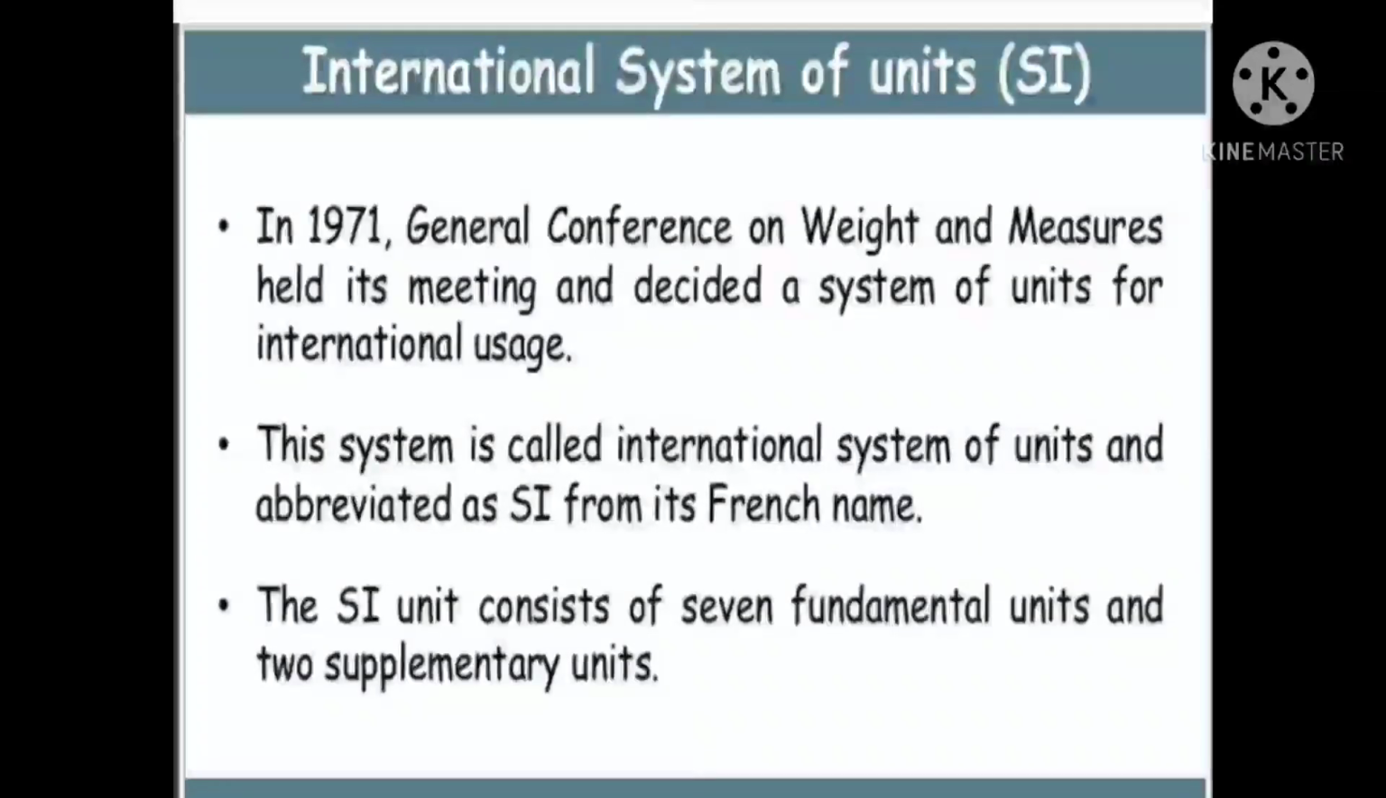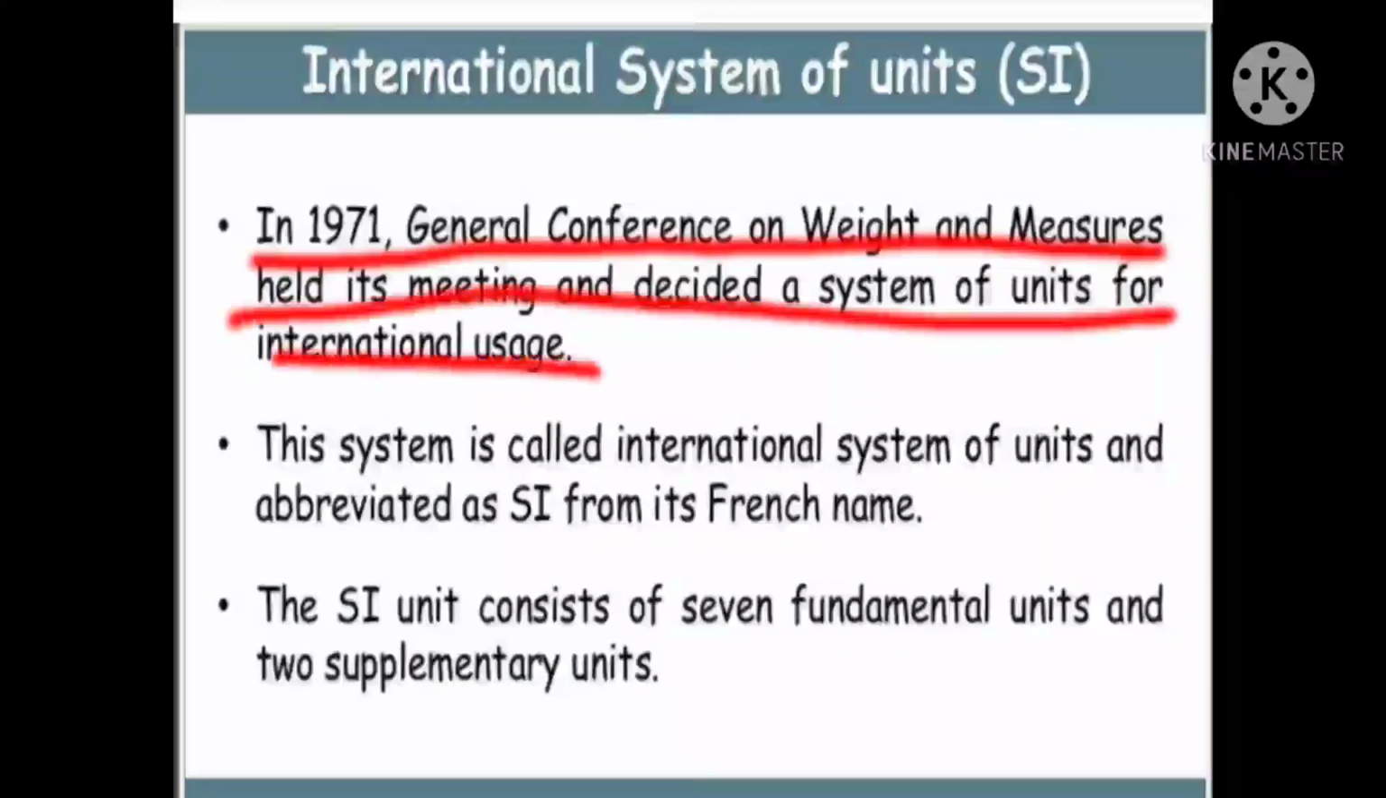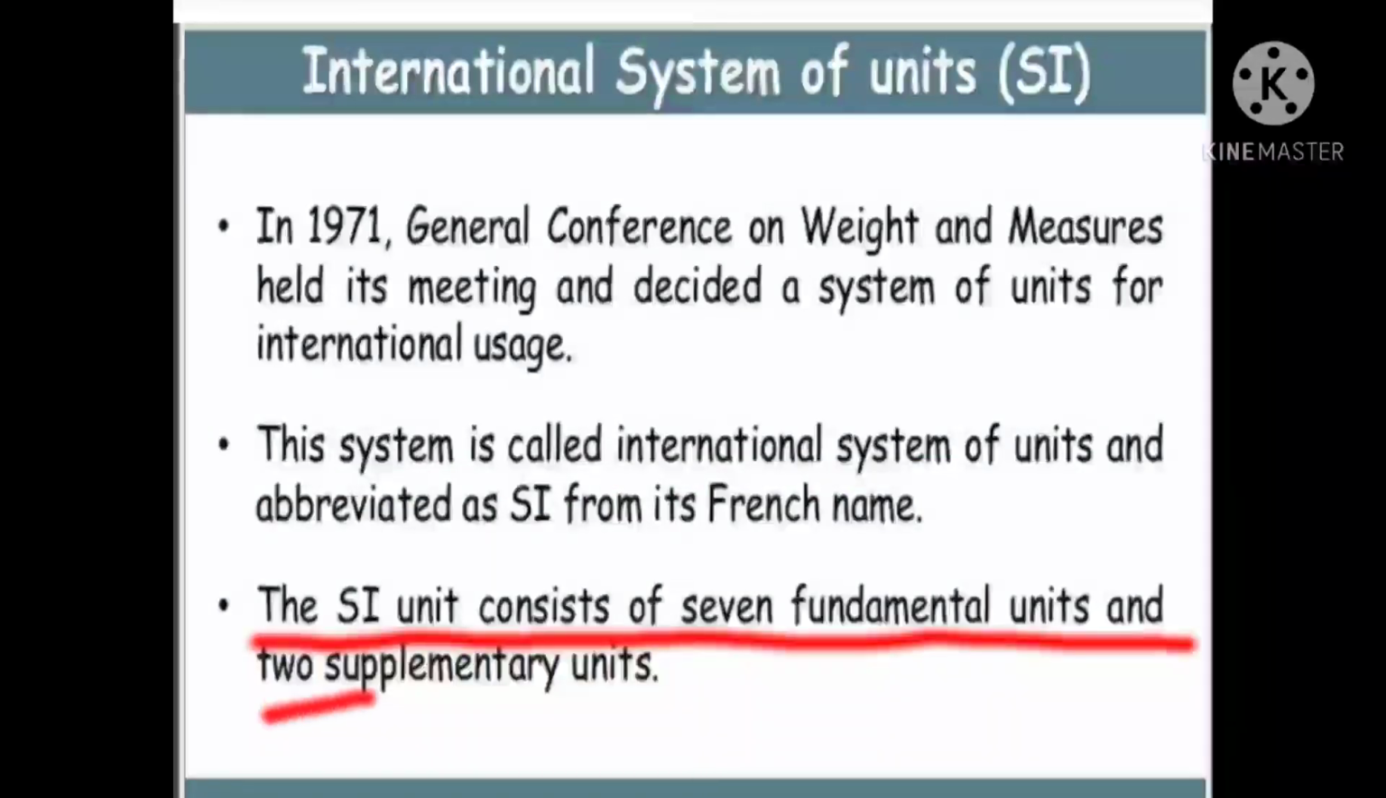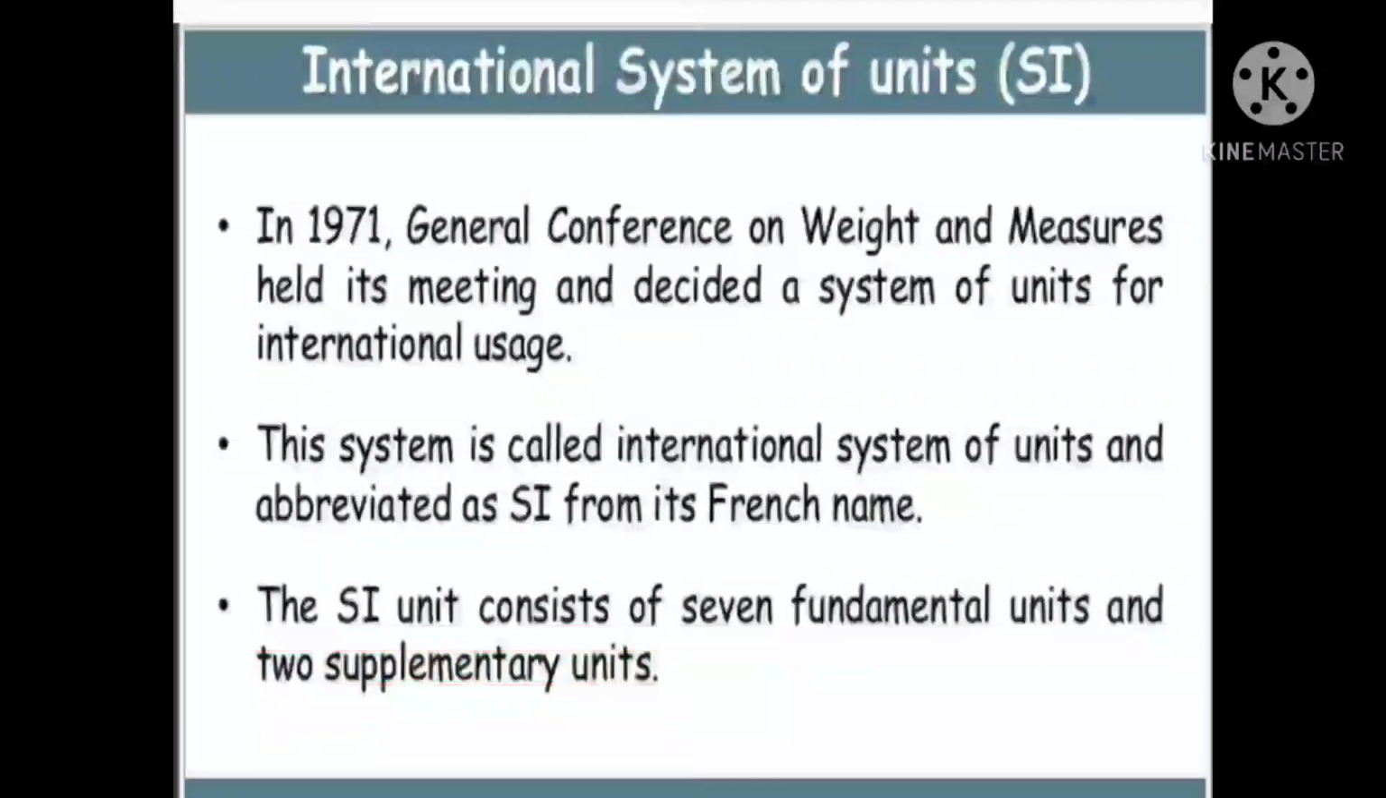Among all the three systems, we modified the MKS system. The modified form of the MKS system is called the SI system. That means the International System of Units is shortly called the SI system. In 1971, the General Conference on Weights and Measures held its meeting and decided on a system of units for international usage. This system is called the International System of Units and abbreviated as SI from its French name. The SI consists of 7 fundamental units and 2 supplementary units.